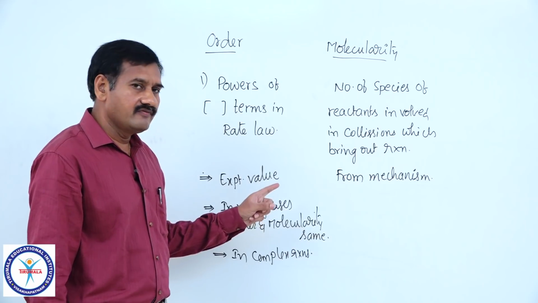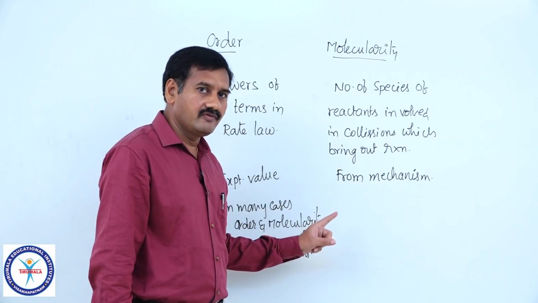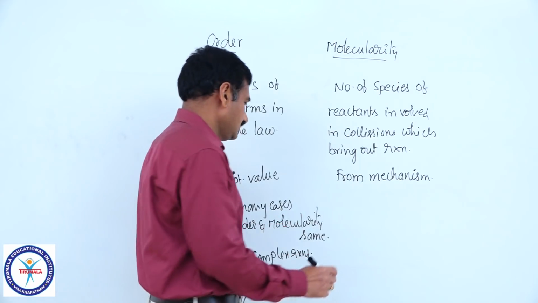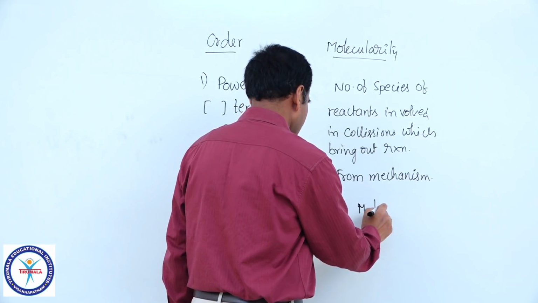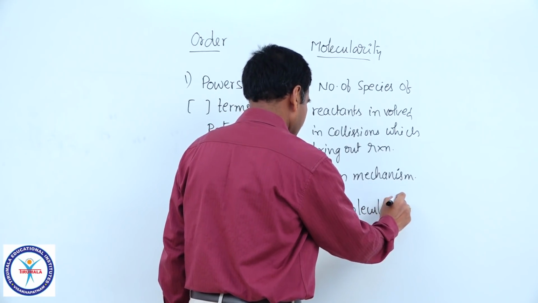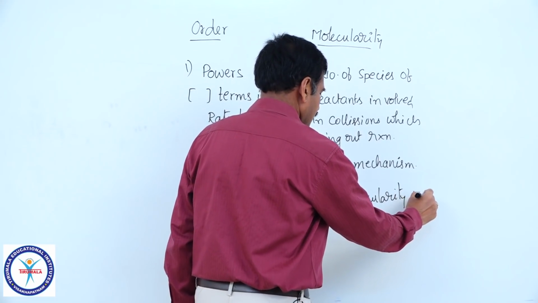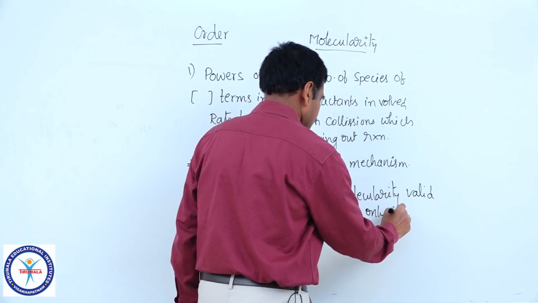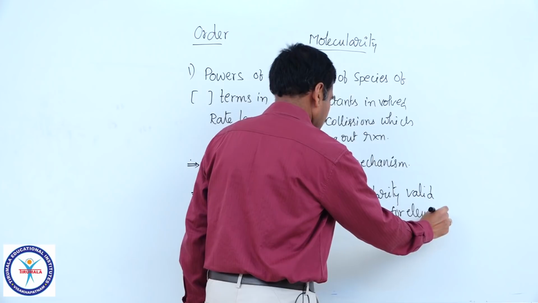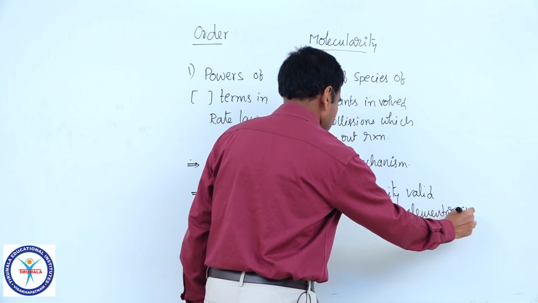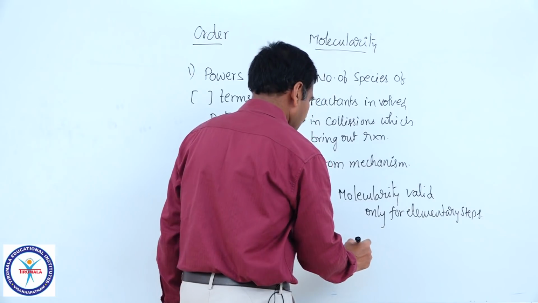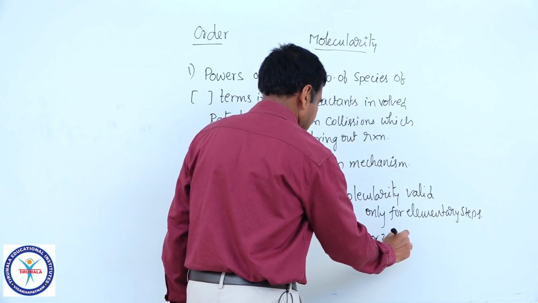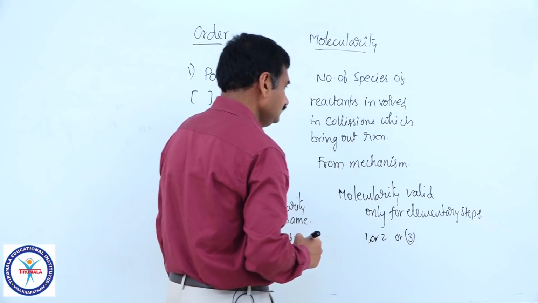Molecularity is actually defined for elementary steps only. There is no meaning for molecularity of a complex reaction. For the overall reaction, there is no meaning for molecularity. Molecularity will be given only for an elementary step. The molecularity term is valid only for elementary reactions. And this molecularity may be 1 or 2, rarely it is 3.